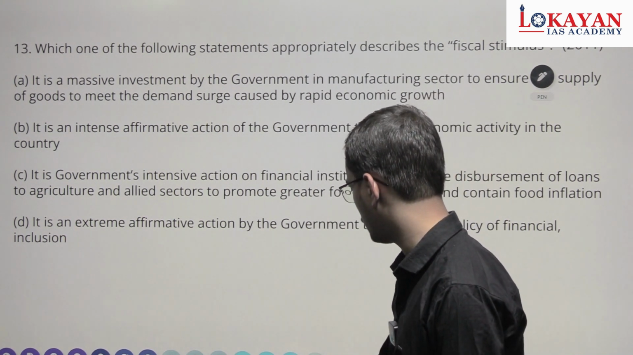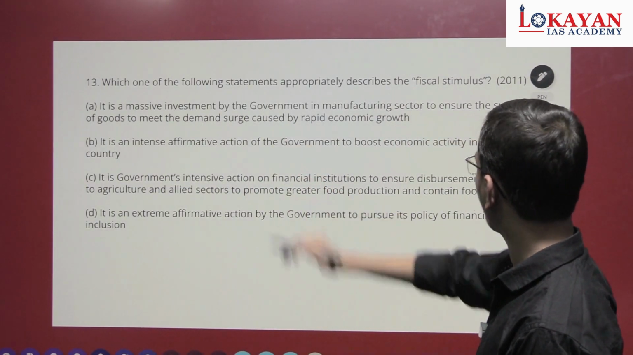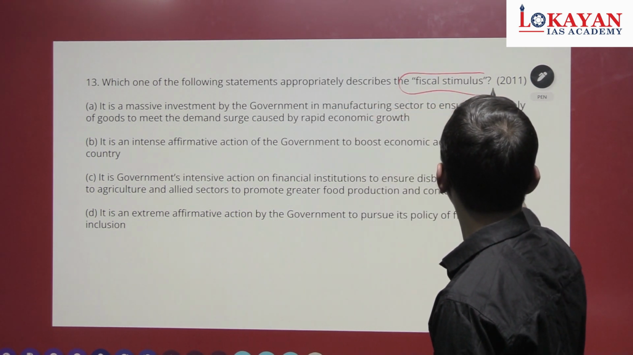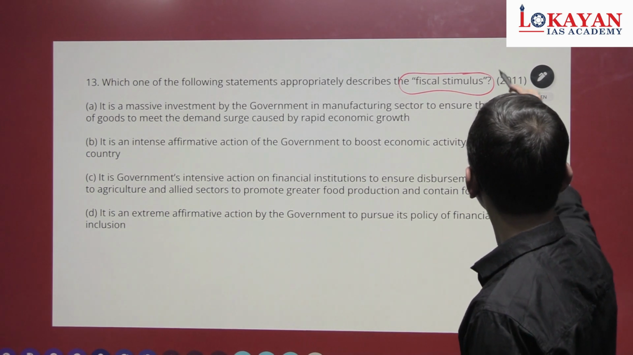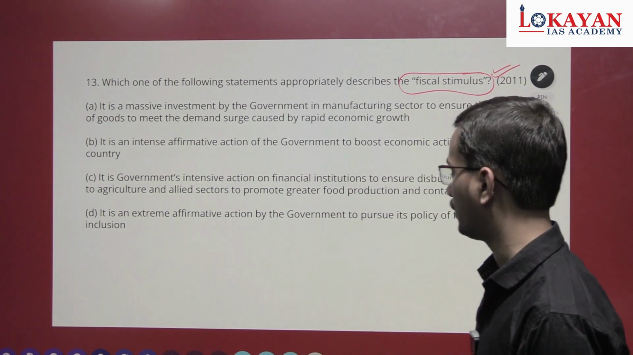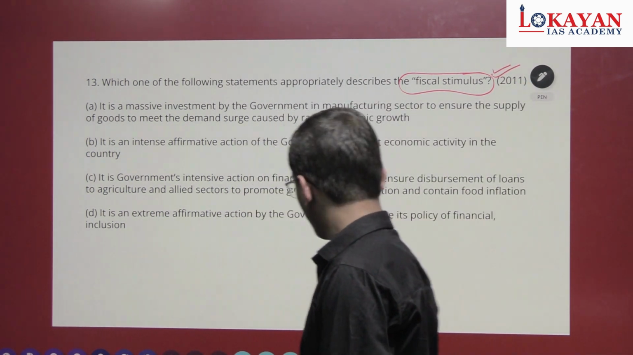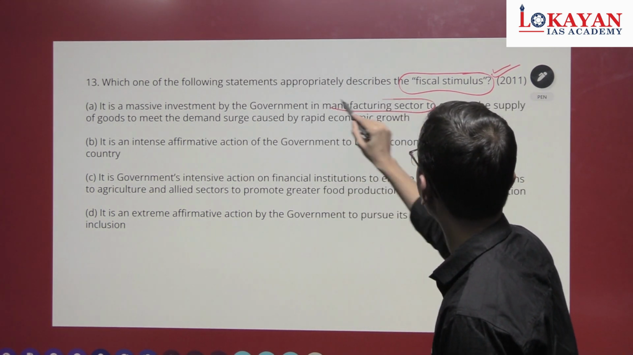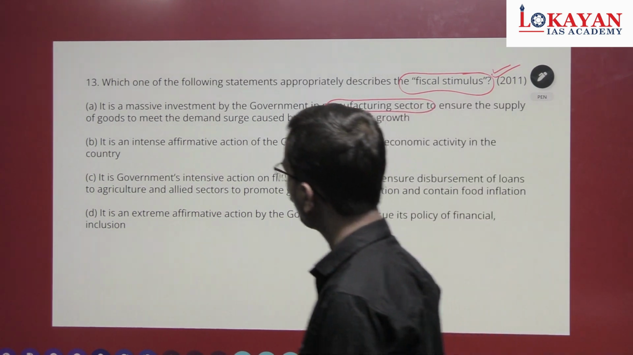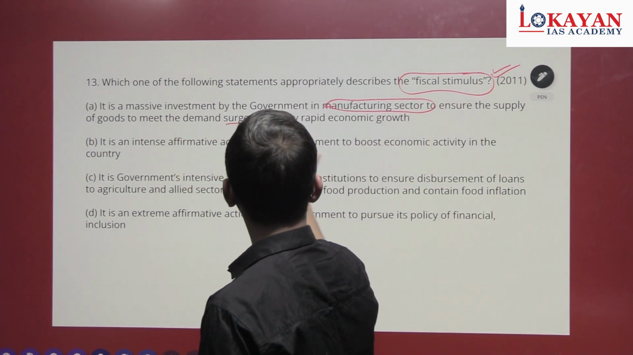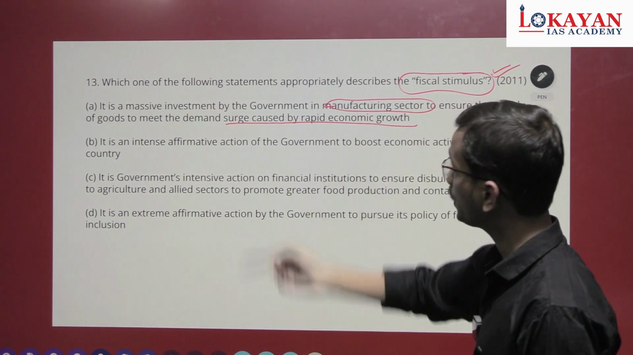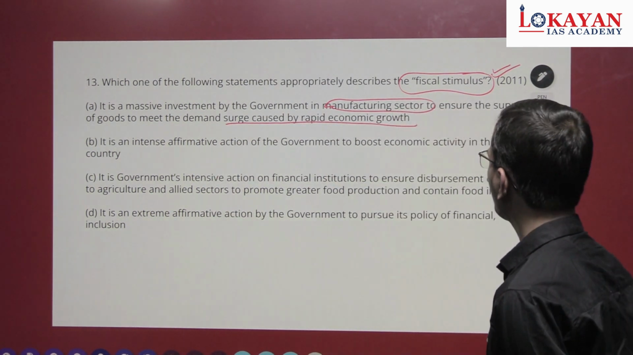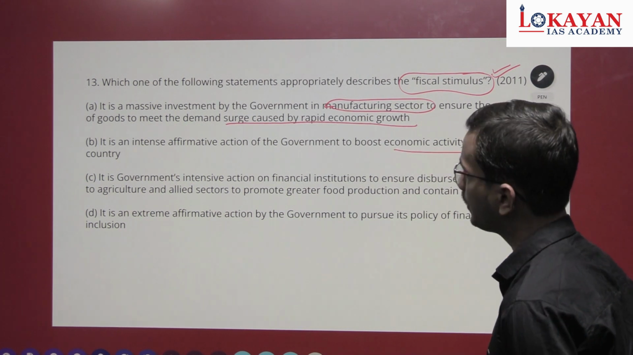Okay, now see this question. Which one of the following appropriately describes fiscal stimulus? 2011. It is a massive investment by government in manufacturing sector to ensure the supply of goods to meet the demand surge caused by rapid economic growth. It is an intense affirmative action of the government to boost economic activity.